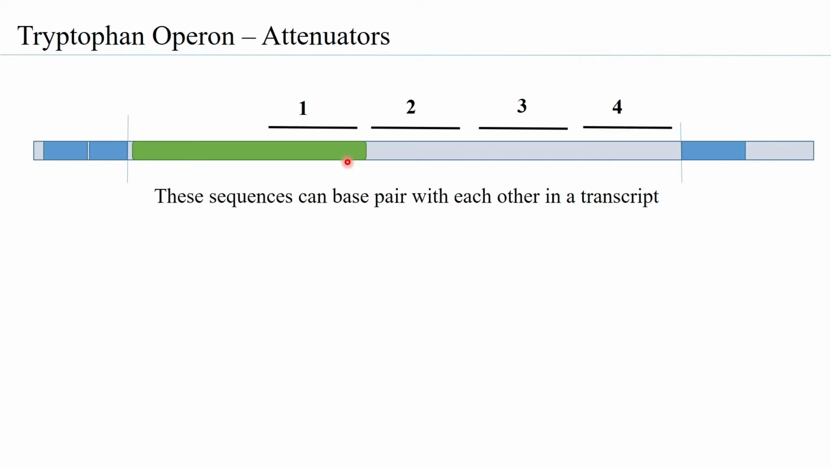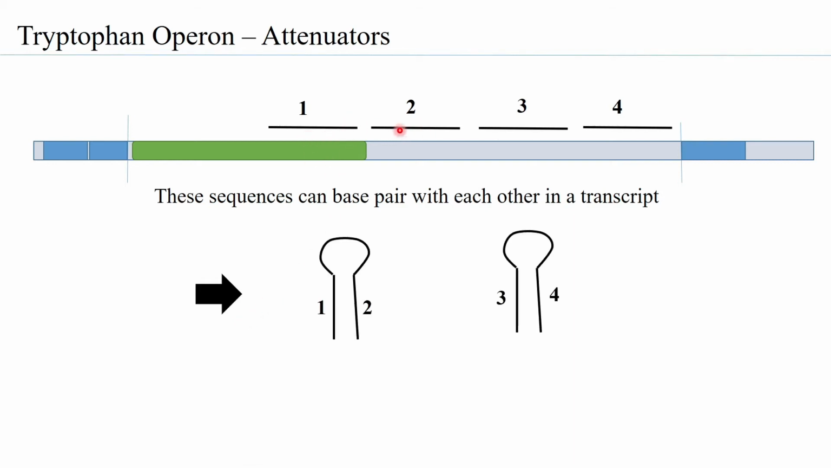There are 2 possibilities of how they hydrogen bond to form the stem loop structure. The first possibility is that 1 and 2 hydrogen bond with each other, and 3 and 4 hydrogen bond with each other. The second possibility is that 2 and 3 hydrogen bond with each other. If 2 and 3 hydrogen bond with each other, 1 and 4 will never be in hydrogen bonding, or they will not be able to form a stem loop structure.